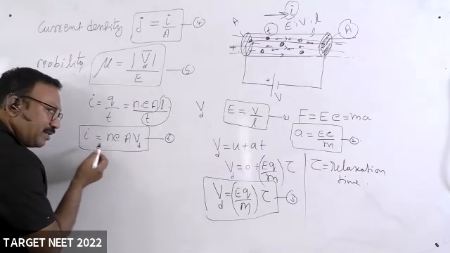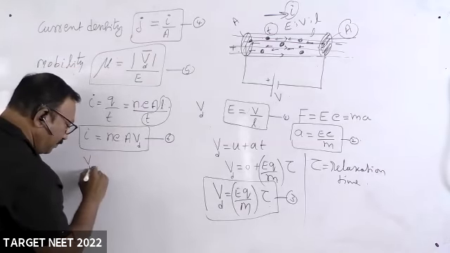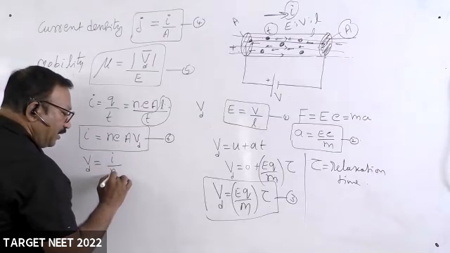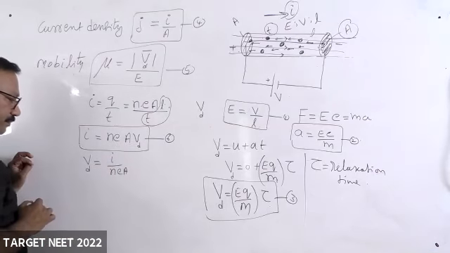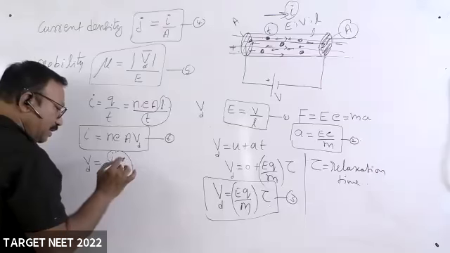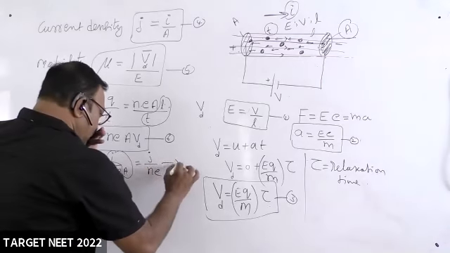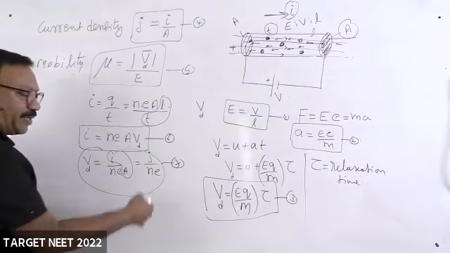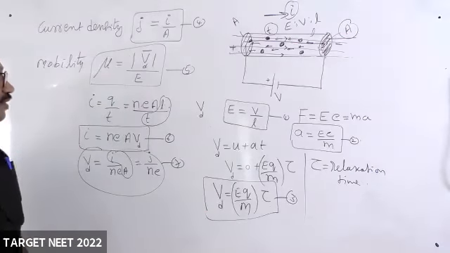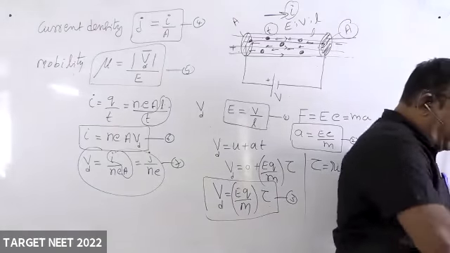Now, what is I by A? I told you, it is current density. So drift velocity is equal to I divided by N into E into A, and I by A is nothing but current density. This is also asked in the matching the following. Let us see the question now. Okay.